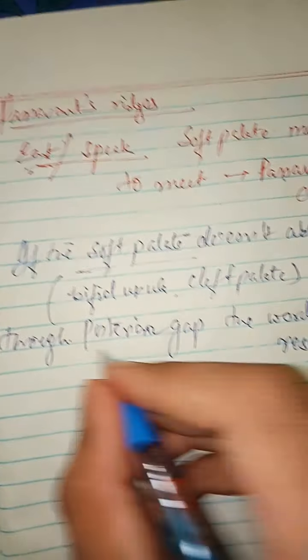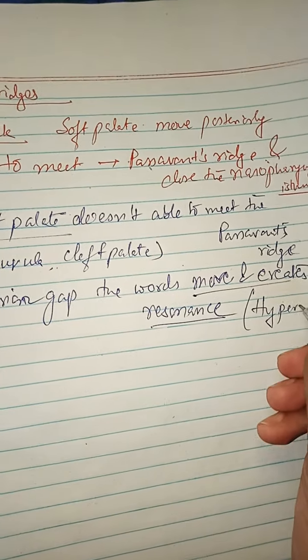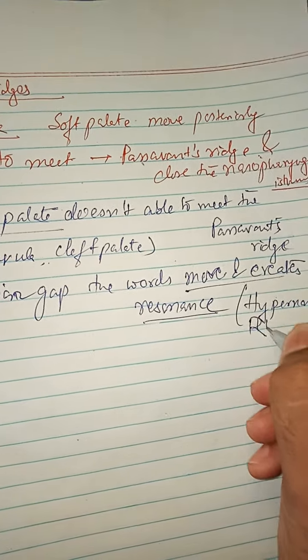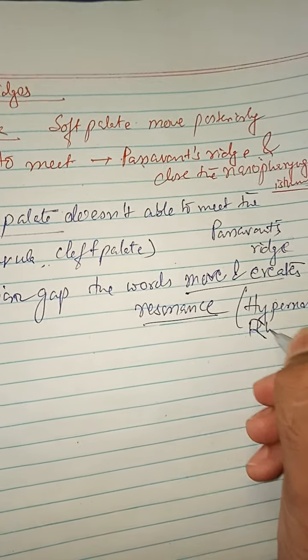This is known as hypernasality or rhinolalia aperta. So this causes nasal regurgitation of the food.